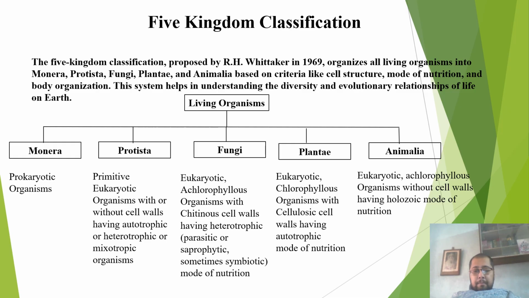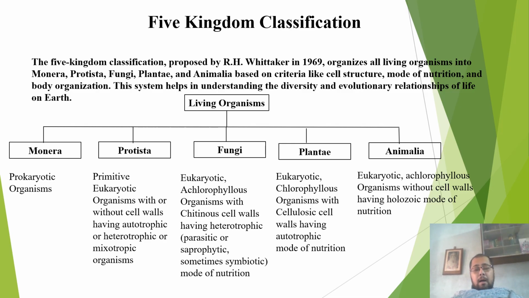Now, a few important things to note. Firstly, the fungi are eukaryotic, hence this separates a group known as the actinomycota, which were originally classified as fungi, from the main kingdom of fungi and puts them in Monera.